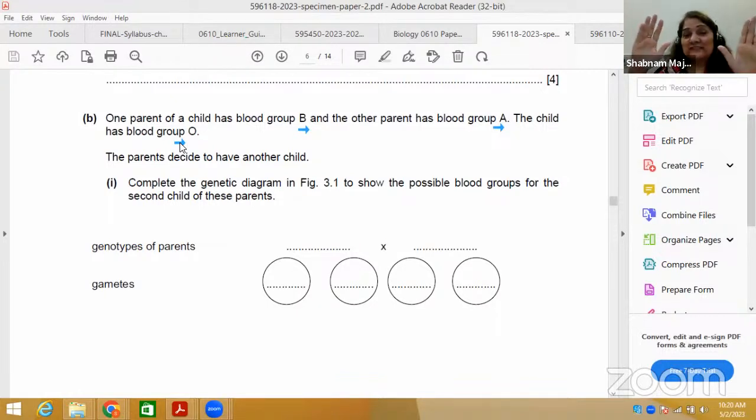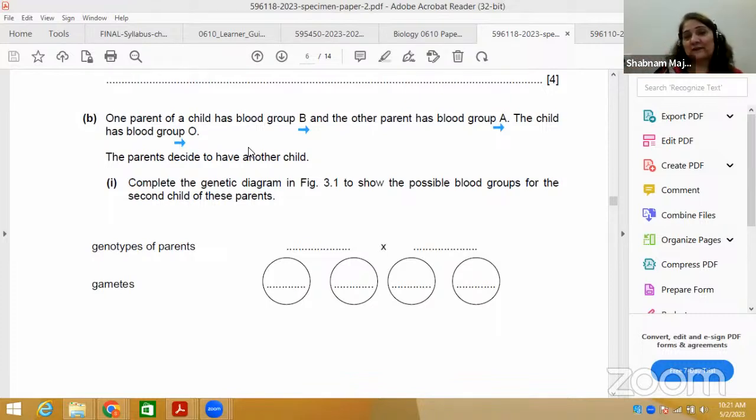Both A and B exist in homozygous and heterozygous forms. When both parents are heterozygous, like IB IO and IA IO, and you cross them, there is a 25% probability of a child with blood group O.